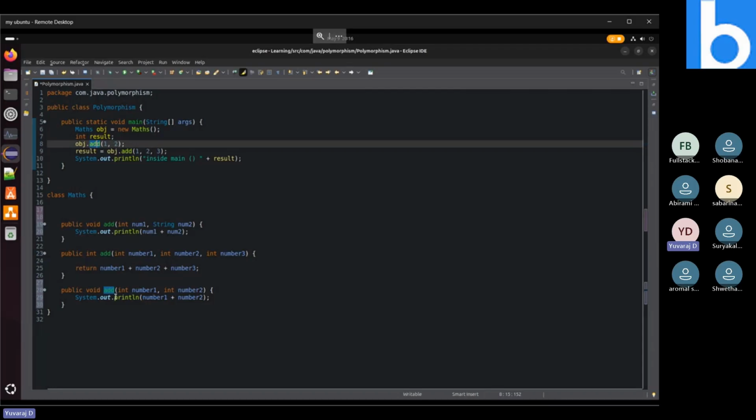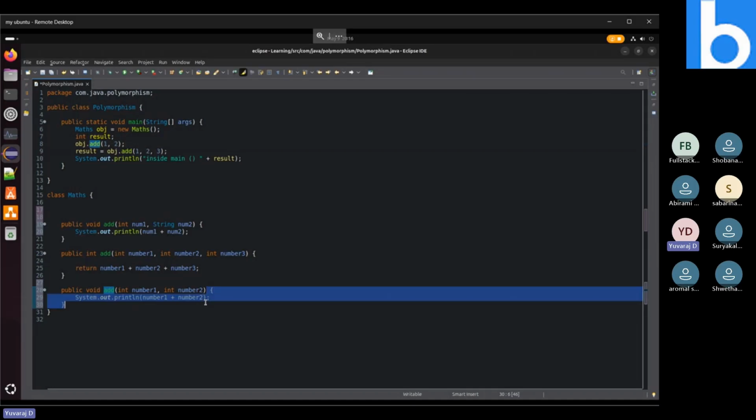Yes, it will accept. So this method implementation will be called. Conclusion, like as Abhinami asked, we can even declare a method name the same, and we need to differ at least in the data type. If you provide both as int comma int and int comma int, it will be a duplicate. There is no use in this method. So at least we need to define some other.